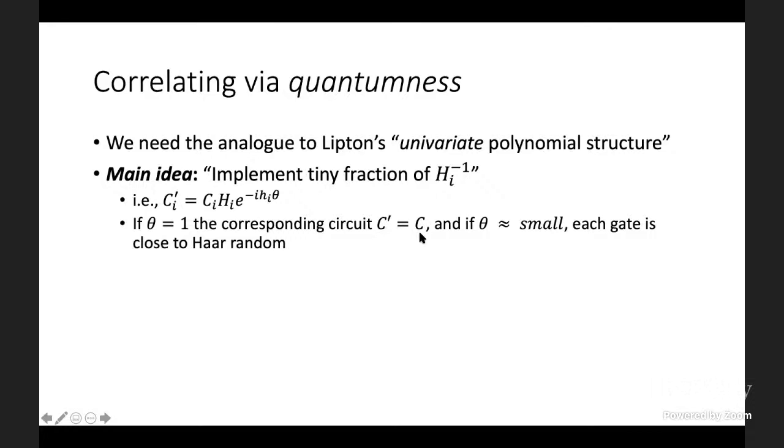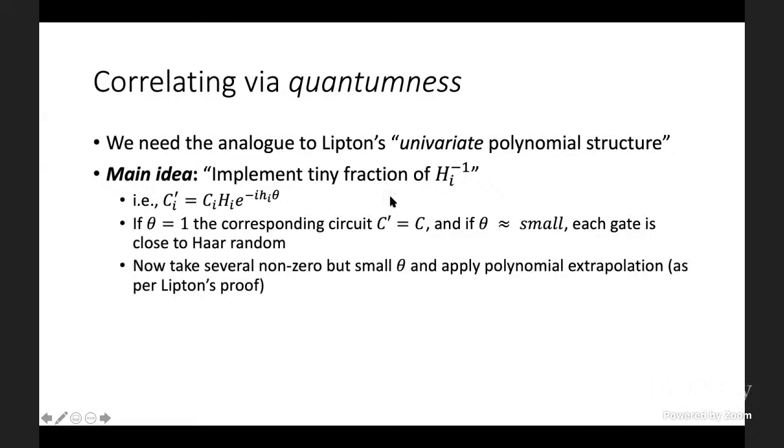exactly equal to our worst case circuit C. Why is that? Because if theta is equal to 1, we've just gone and implemented H_i inverse, and H_i times H_i inverse is the identity. So we get back that each of these gates C_i prime is equal to C_i. So we, again, recover our worst case circuit C. But if theta is really tiny, then each gate is close to Haar random. It's close to Haar random because if theta is really tiny, we've done essentially nothing, right? And so the circuit ensemble should be essentially random.